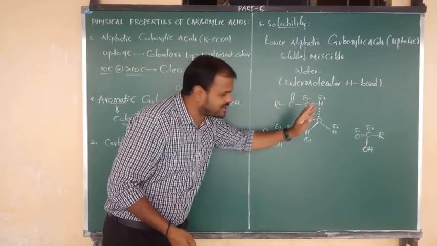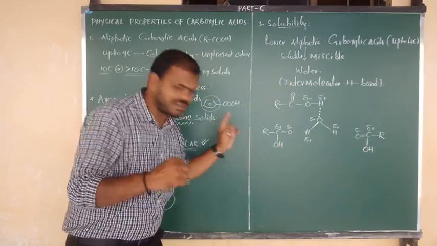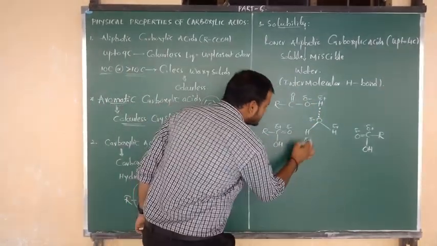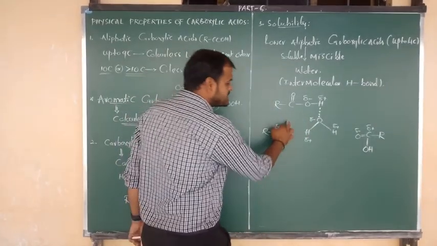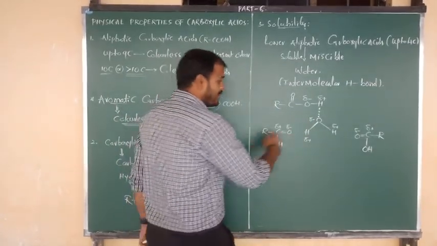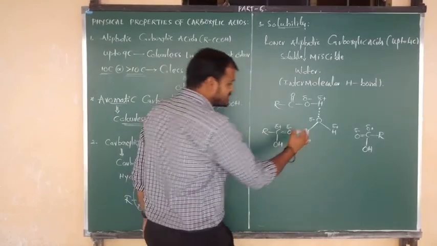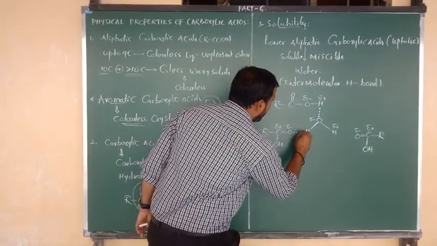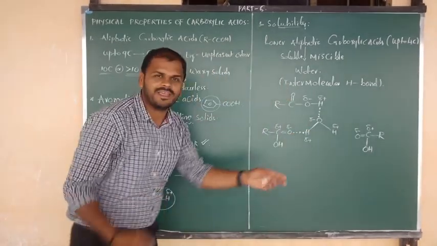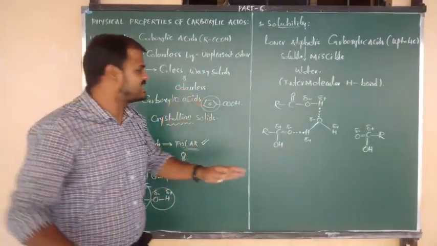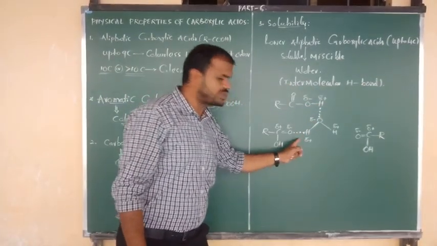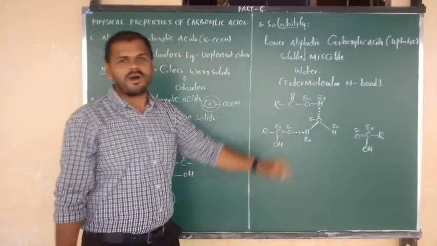So one type of hydrogen bond formation I have shown you. Another type: same thing, hydrogen contains partial positive and oxygen contains partial negative. Again, between positive and negative, using the hydrogen atom, we can form a hydrogen bond. Again, we have to show the dotted lines, which indicate the formation of intermolecular hydrogen bond.